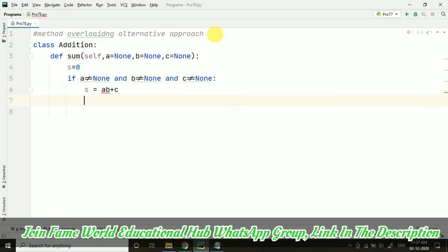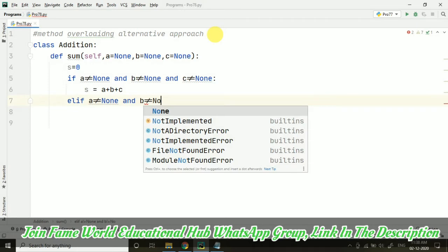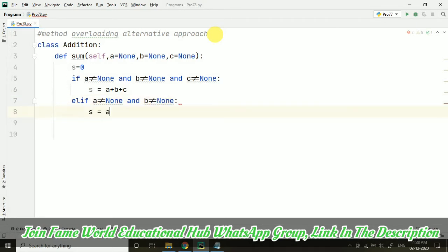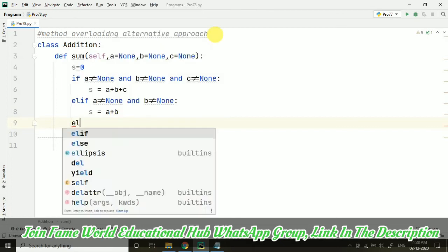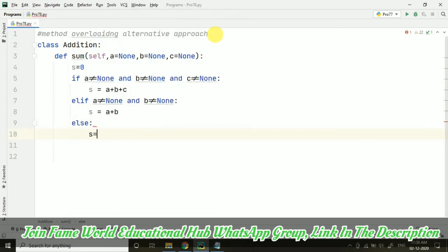Because all three are not None, all three have values, so we can add them. Then with elif we check that a is not equal to None and b is not equal to None, so s equals a plus b, and else s equals a.